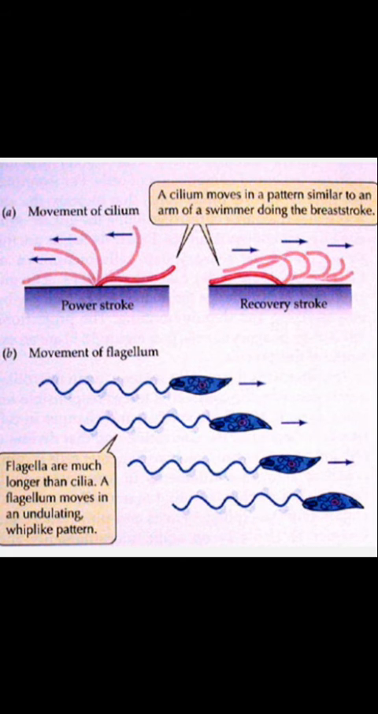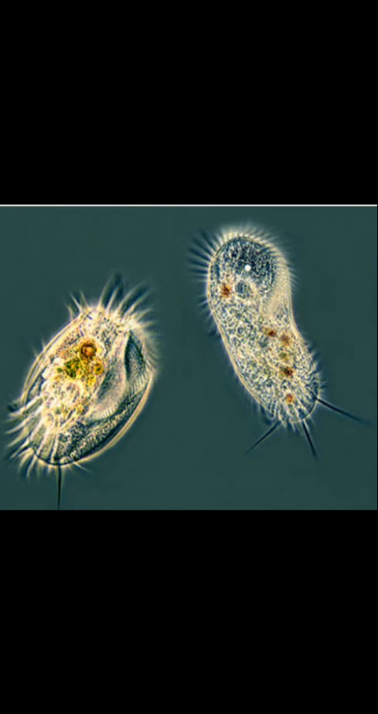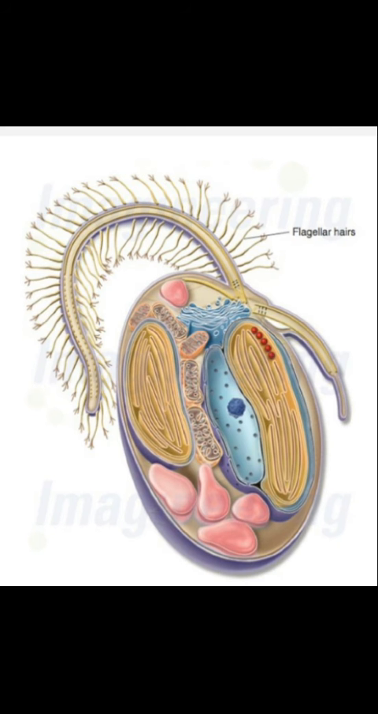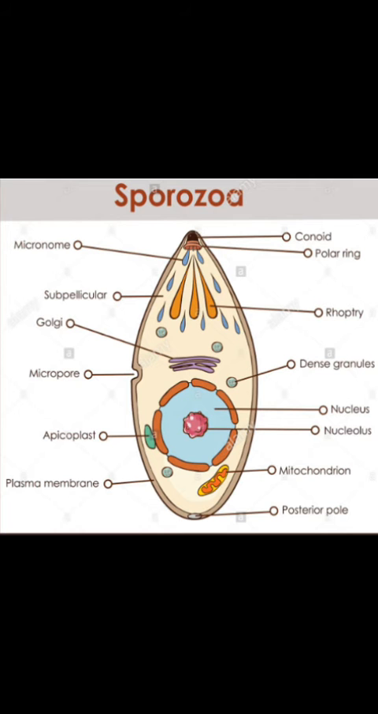Now we will see the types of protozoa. What are the types of protozoa? Ciliates, flagellates, pseudopods and sporozoans are the types of protozoa.